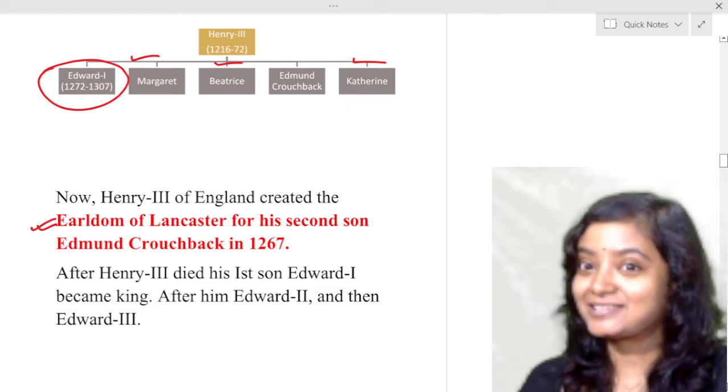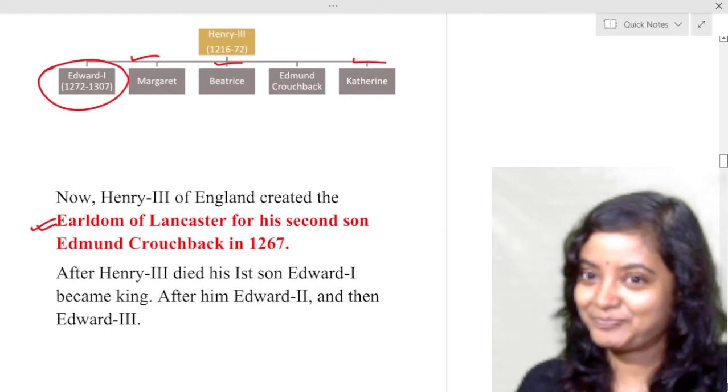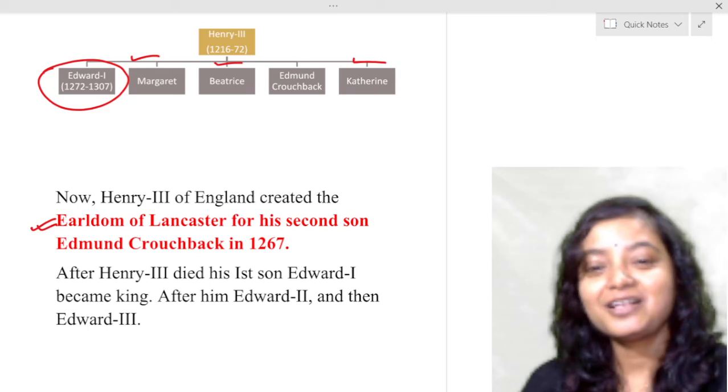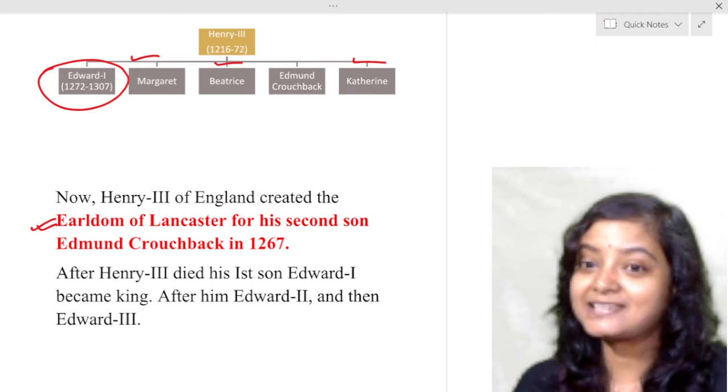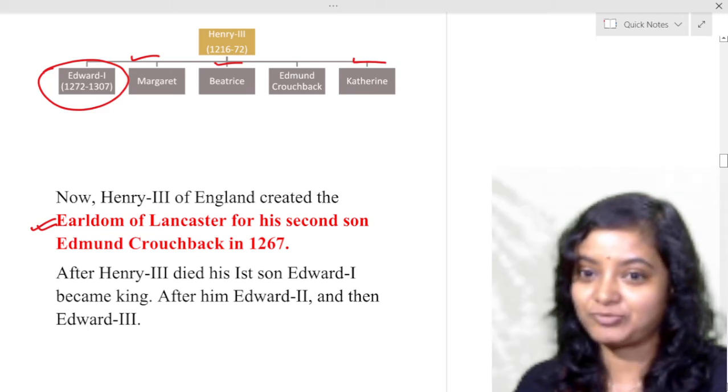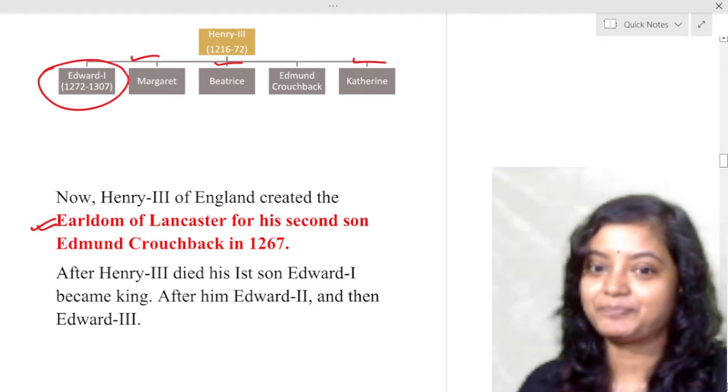So here is the seed of Lancaster. Can you imagine?